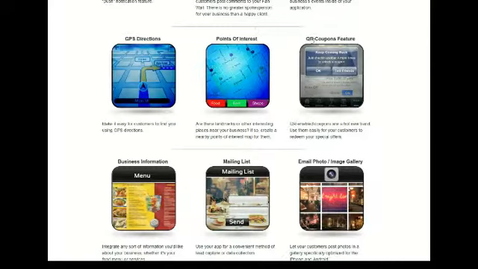Now also QR coupons, this is the latest trend. This allows you to have what looks like a little barcode on an advertisement or some kind of print form, and people with smartphones now can scan that and they can get up-to-date information about what you're offering. As it says here, QR-enabled coupons are a hot new trend. Use them easily for your customers to redeem your special offers.